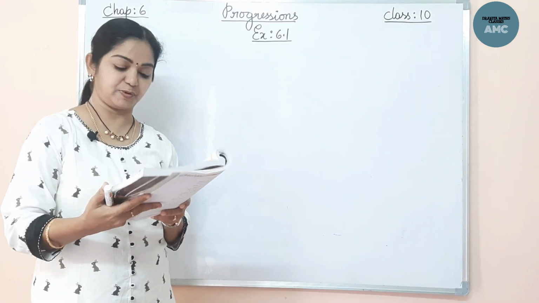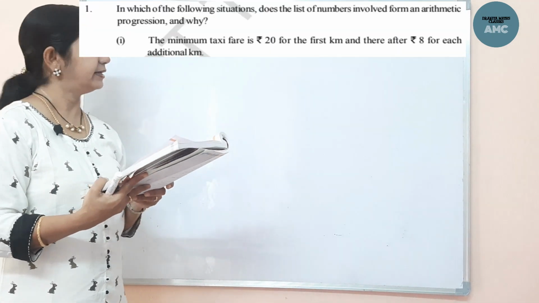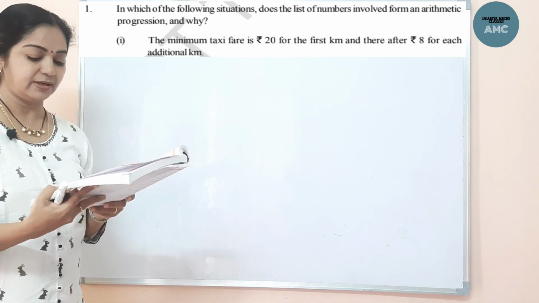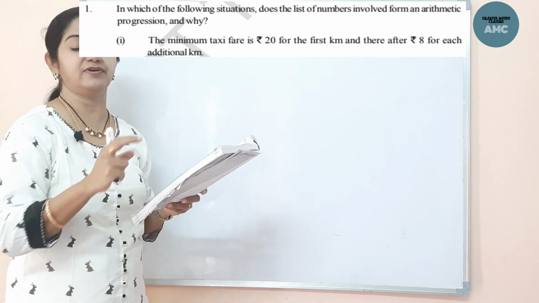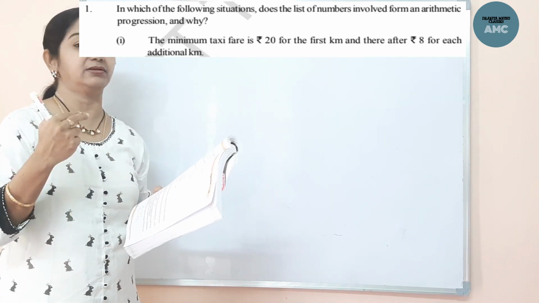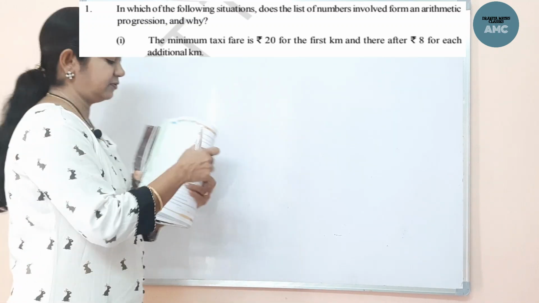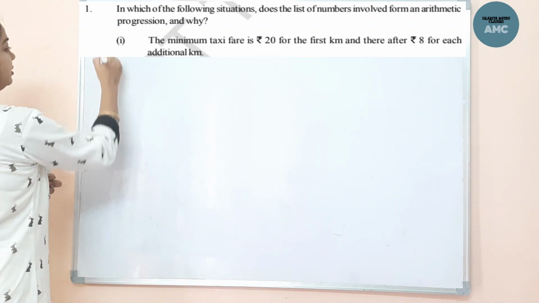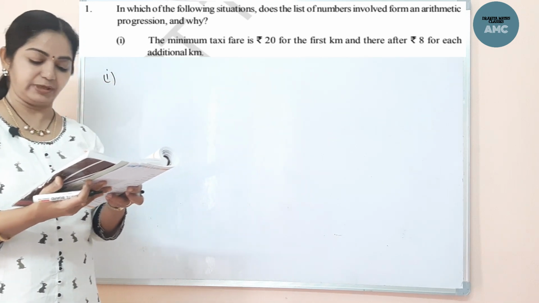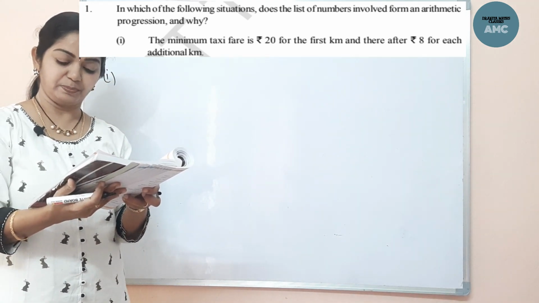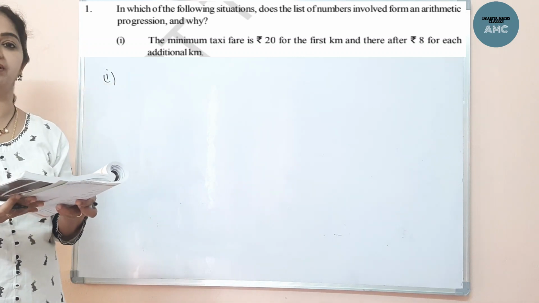Now exercise 6.1, the first one, I'll read out. In which of the following situations does the list of numbers involved make an arithmetic progression, and why? Now what is asked here is, the situations are given. Do they form an arithmetic progression or not? Now the first situation is the taxi fare after each kilometer when the fare is rupees 20 for the first kilometer and rises by rupees 8 for each additional kilometer.